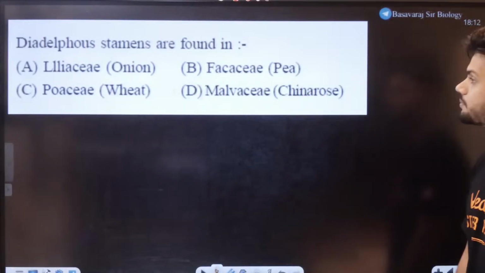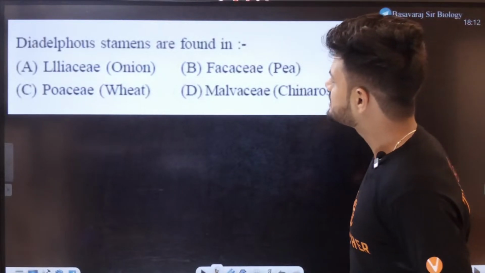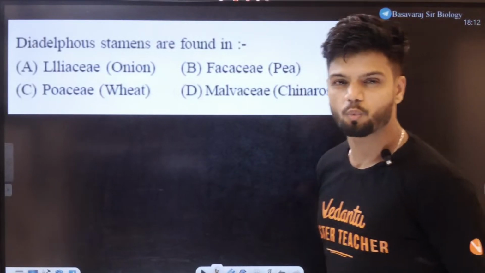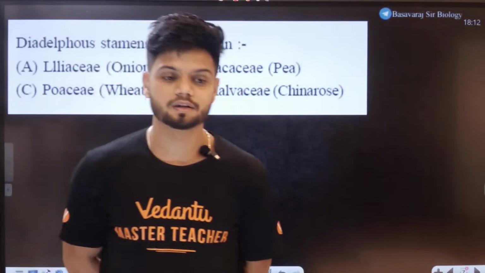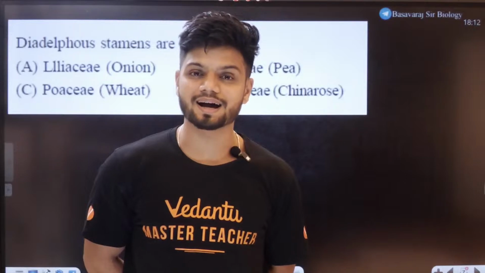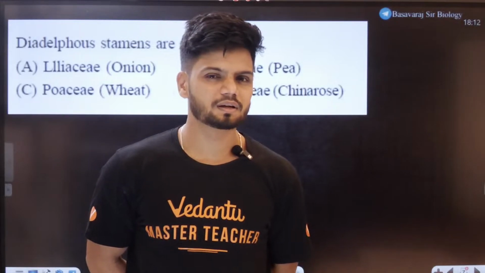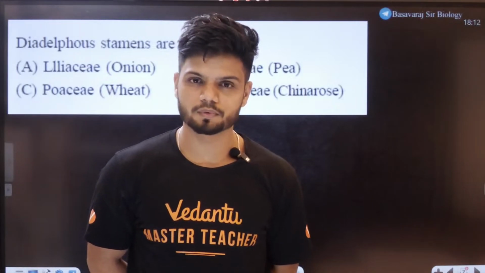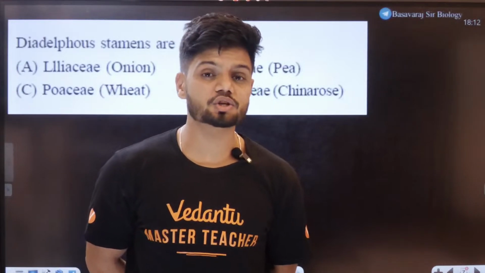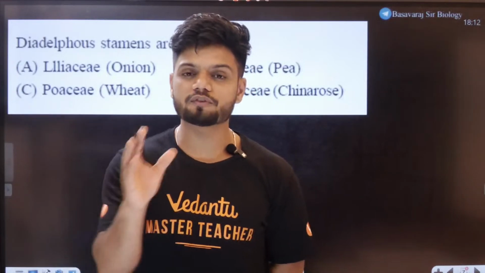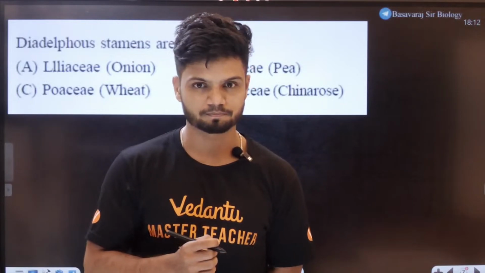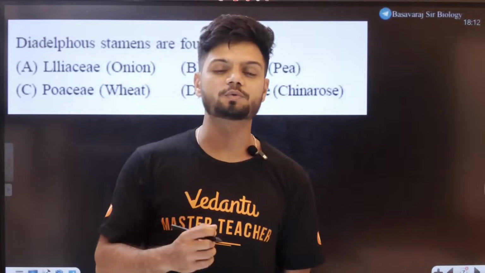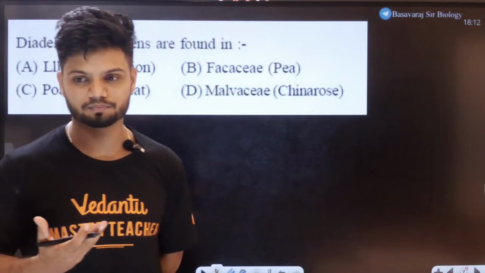Okay, this question now. Diadelphous stamens are found in... What do you mean by diadelphous first of all? Diadelphous is the condition where all the filaments are arranged in how many bundles, students? Di means 2. So all the filaments are arranged in 2 bundles, and one of the famous examples given in your NCERT is the 9 plus 1 condition. Now tell me in the chat, students, what is the example of diadelphous condition?